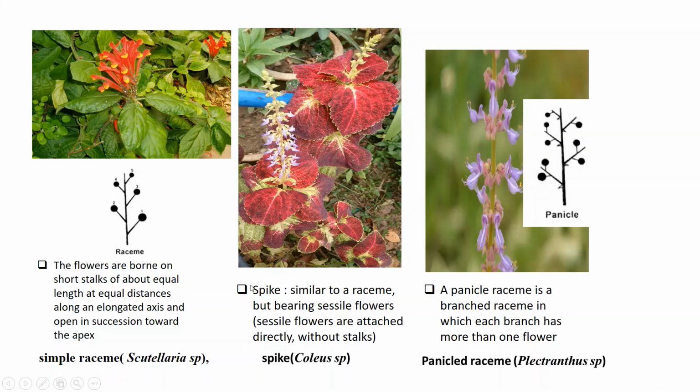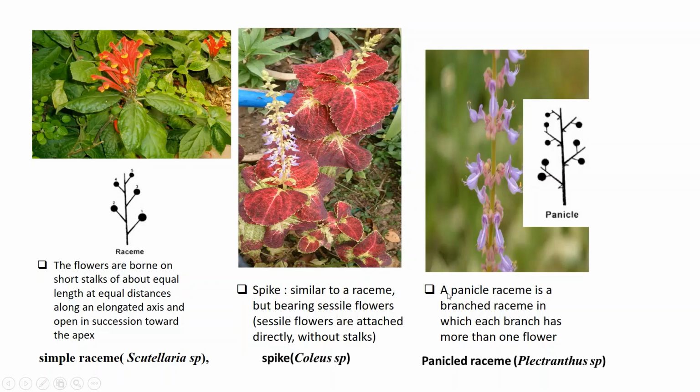Fourth one is the spike, which is similar to a raceme, but they bear sessile flowers. Sessile flowers are without a stalk. Example of this inflorescence is found in Coleus species.